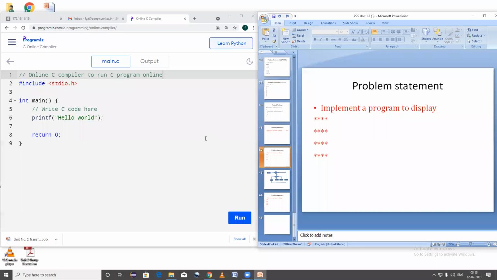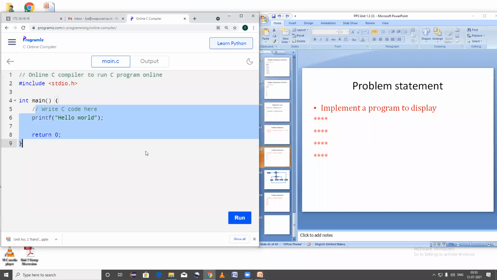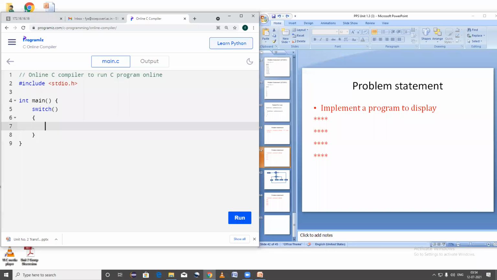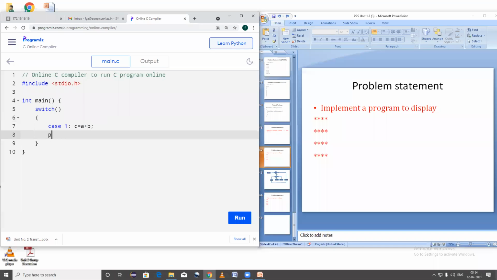So if you have mentioned it clearly like this way, the switch here, and the variable, let's say you have used some variable, and here case 1: c is equal to a plus b, and you have written printf, and here you are printing c. That means you have used the full form. I'm just going through fast. Break, then case 2,